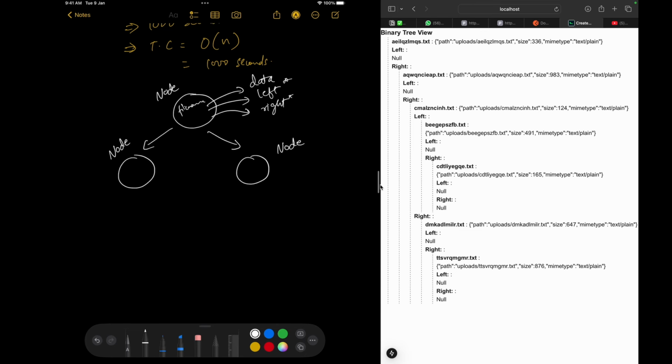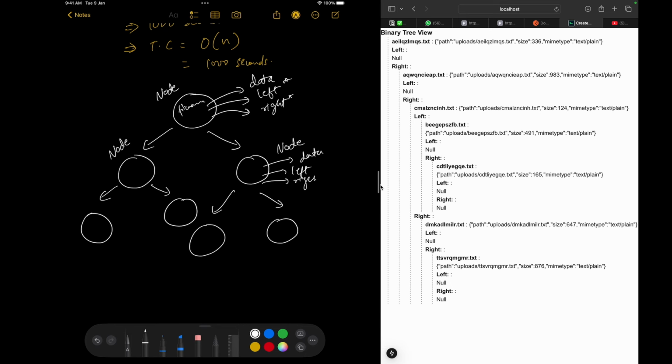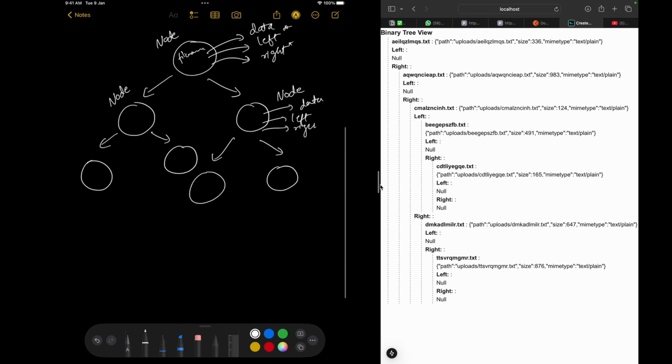So this node will also have data, a left child and a right child. Again, this node will also have a left child and a right child, and again, these will also have a left child and right child. I mean, may have. They can be null also.